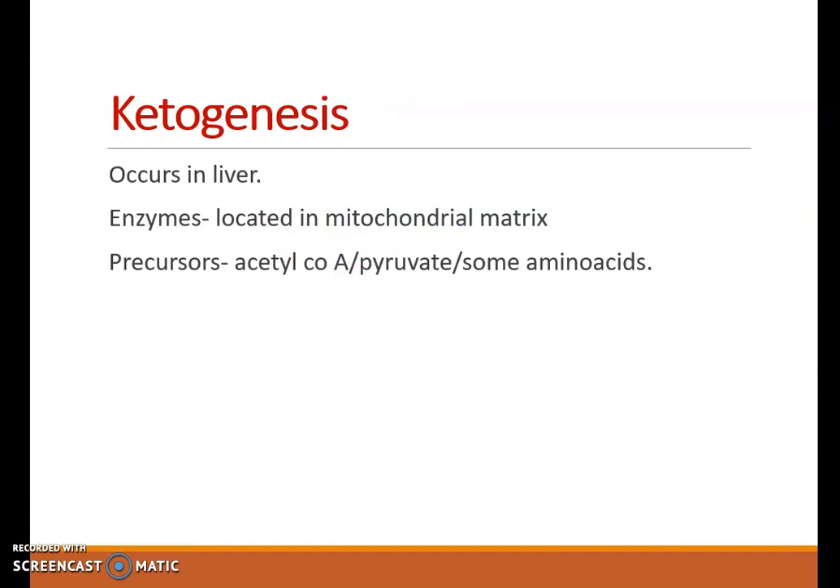Ketogenesis, it occurs in liver. As the name suggests, ketogenesis, that is formation of ketone bodies. So ketone bodies are synthesized in liver. The enzymes for this are located in mitochondrial matrix, and the precursors are acetyl-CoA, pyruvate and some amino acids.